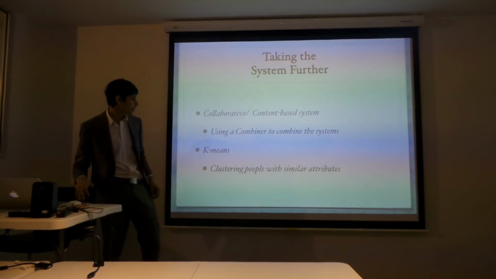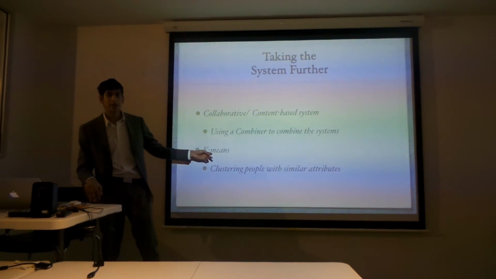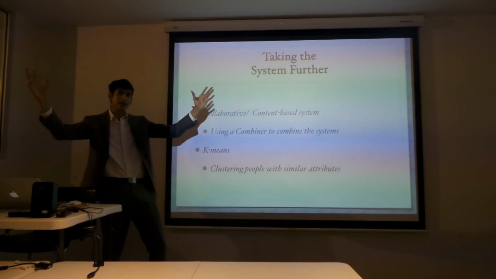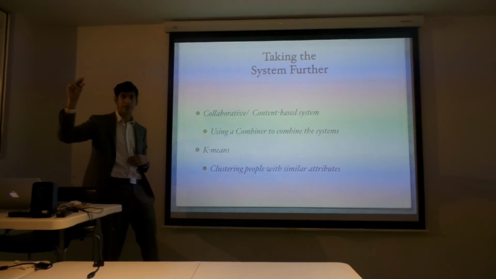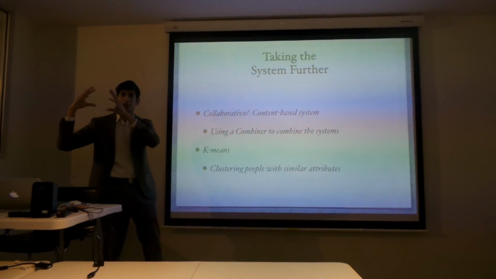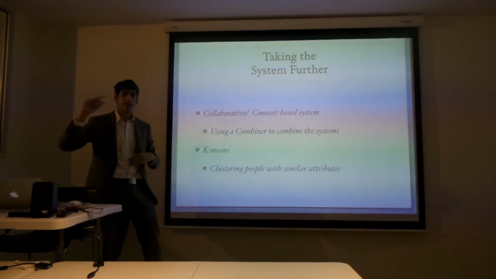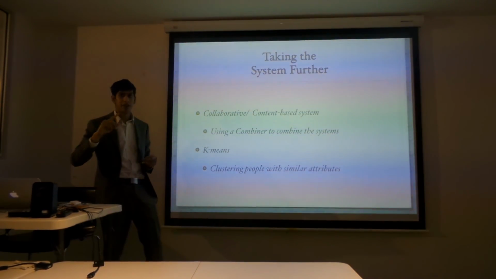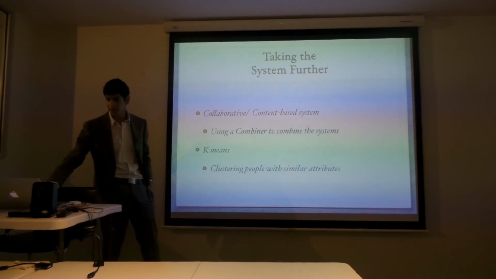Another thing I really wanted to look at, but couldn't at the time, was k-means. It's where I would get a k-means cluster, which would be the users with similar profiles, and get a centroid of that. I could then compare similarity to other people with similar features.